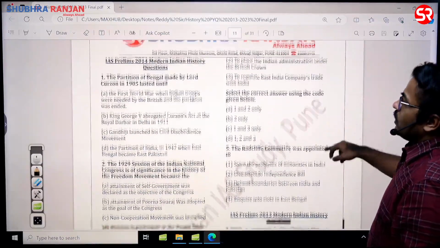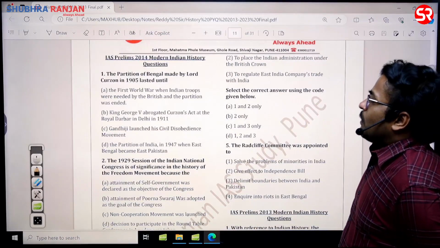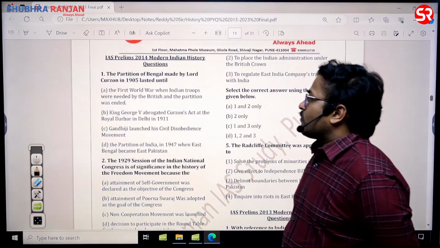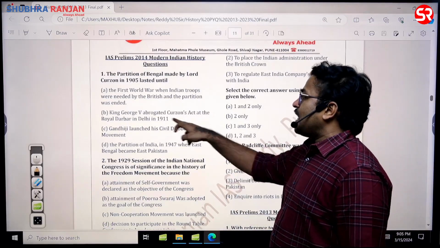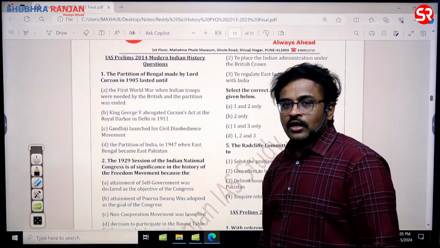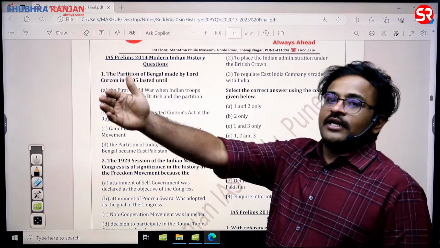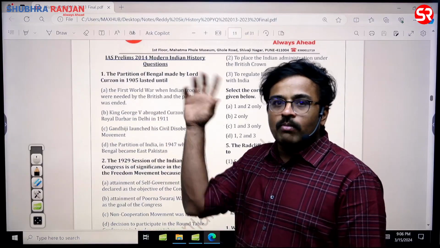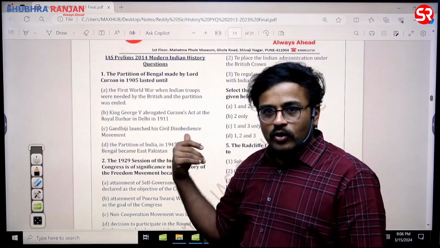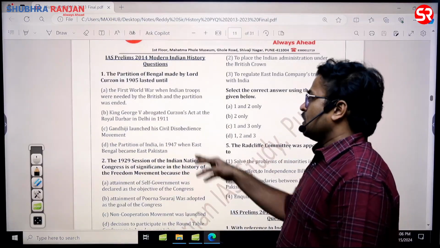Then 2014 question, if you see, the partition of Bengal made by Lord Curzon in 1905 lasted until, so I told about this, right? King George V abrogated Curzon's act at the Royal Darbar in Delhi in 1911, and that is when Lord Hardinge was trying to enter into Delhi. So Basant Kumar Biswas and Rash Bihari Bose threw a bomb on him, sir. Luckily he was able to escape, but he was grievously hurt, sir. So B is the answer.